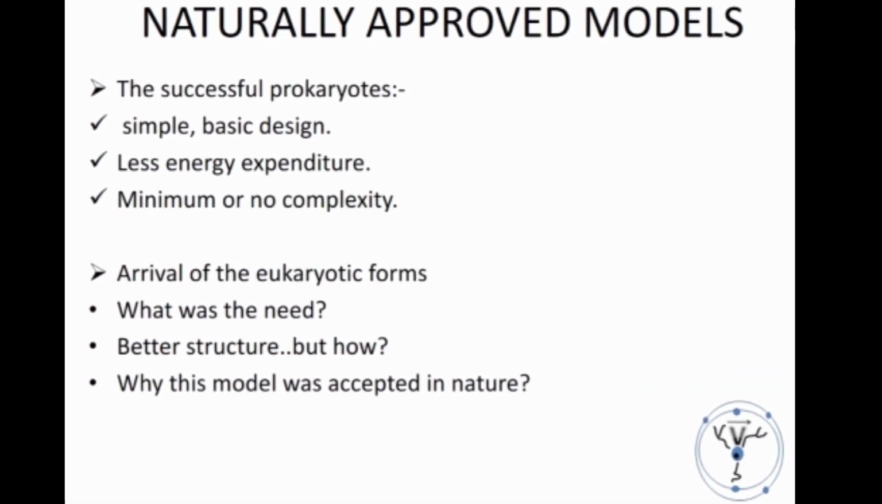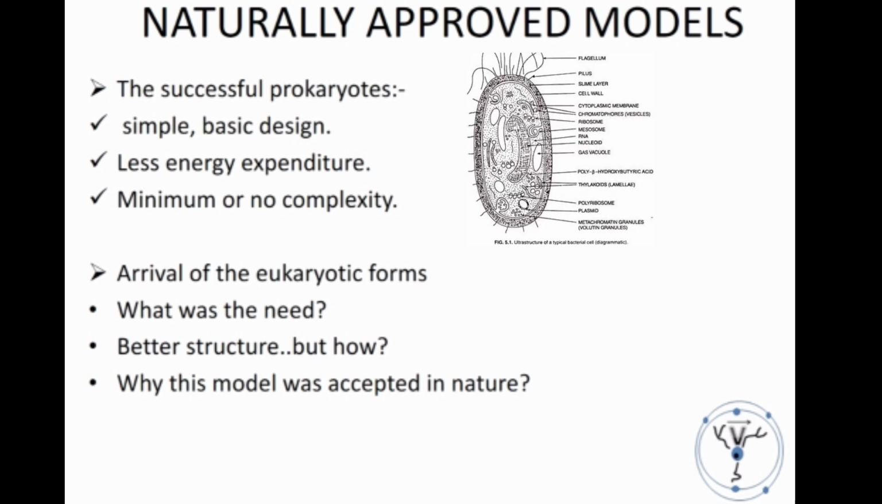During a longer stretch of time after their arrival, prokaryotes were existing in large numbers, they were surviving very well, and they were proving to be the most successful cellular structures and models nature can provide. Some of the basic reasons why they were so successful might include their simple basic design without many parts or compartments, minimum or no complexity in the cellular processes, and very little energy required to maintain such a simple and basic structure.